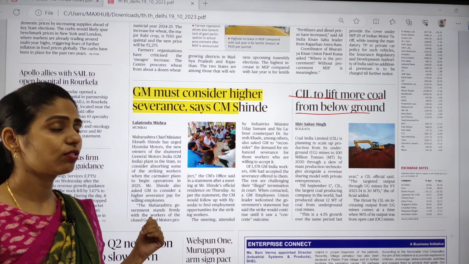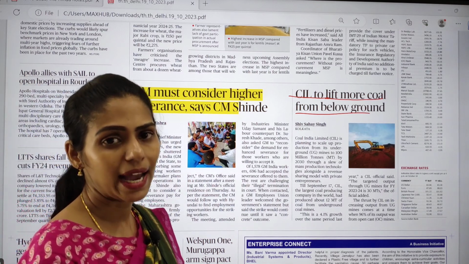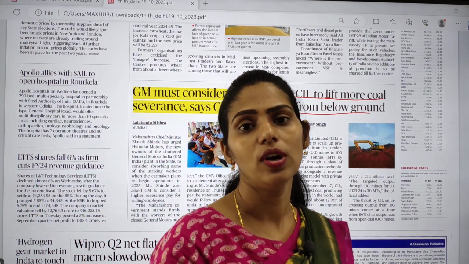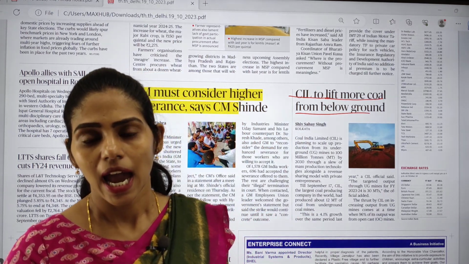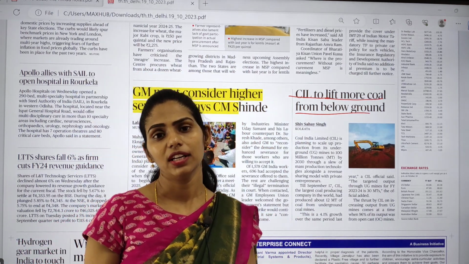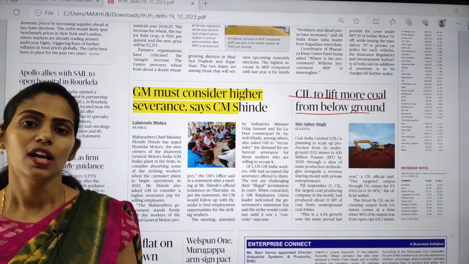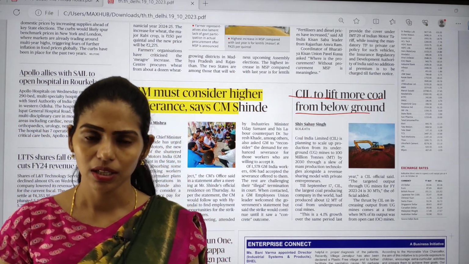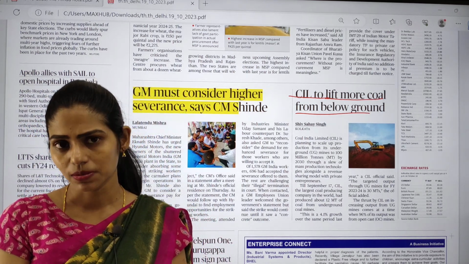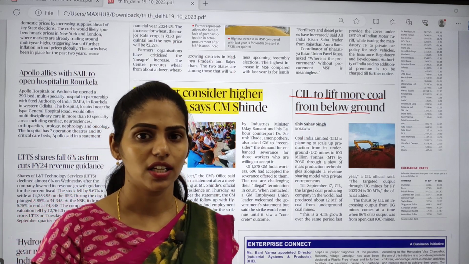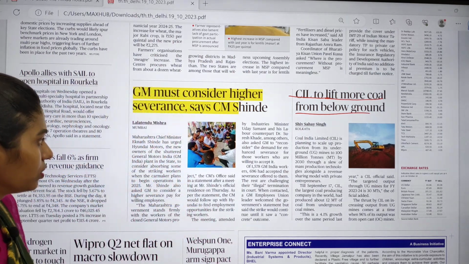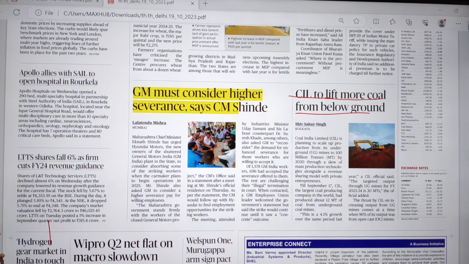In these types of coal we have 4 types: anthracite coal, bituminous coal, lignite coal, and peat. Anthracite coal is a very pure form of coal, but it is not present in India, except in some areas of Jammu and Kashmir. So this is about this topic, and these are some important articles that appeared in today's Hindu newspaper.